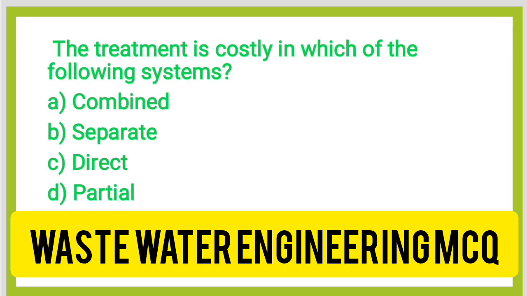Okay, next question, the treatment is costly in which of the following systems? Option A, combined. Option B, separate. Option C, direct. And option D, partial. So the correct answer is option A, combined system. Since the combined system carries the storm water as well as sanitary sewage, the quantity of water collected is high, so treatment cost is also very high.